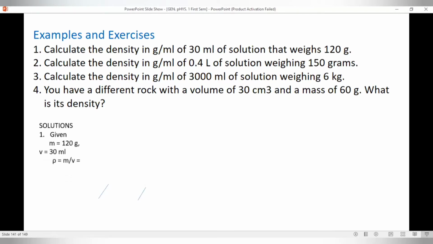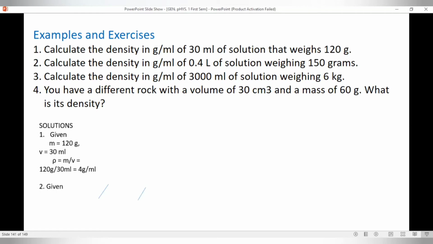By using the mathematical expression of density, rho is equal to mass over volume, by substitution, that is 120 grams over 30 ml, and that is equal to 4 grams per ml. That's your density of 30 ml solution which weighs 120 grams. Okay? That's for number 1.